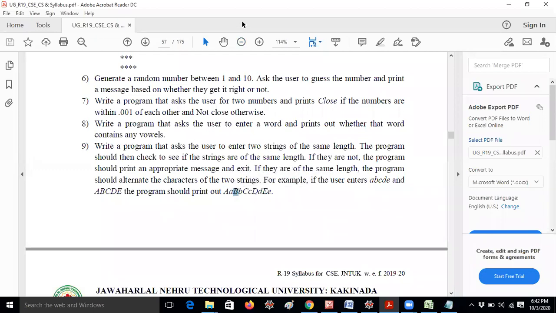For example, if I am entering Python, you can take any alternative, that's not an issue. You can take either the first string or the last string. I'm taking BVCITS. You have to print the output like PB, okay, YV, TC, like that. That means this is the first letter. After that, this letter will be printed, then after that YV like this. Okay. So this is the concept actually. Hope you understand, guys. Now I will explain the program.